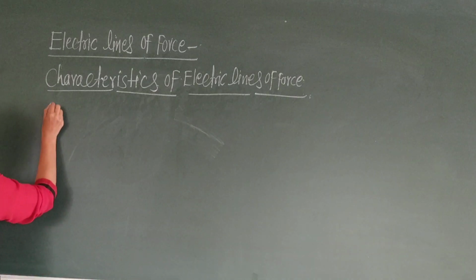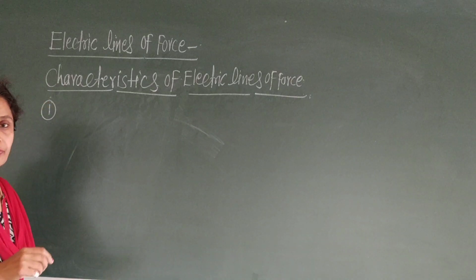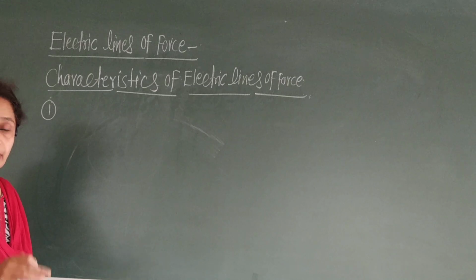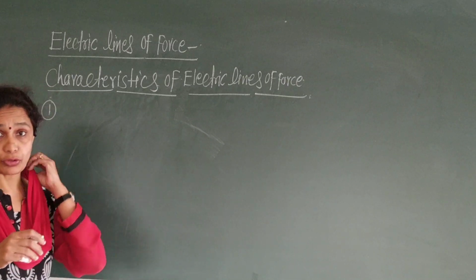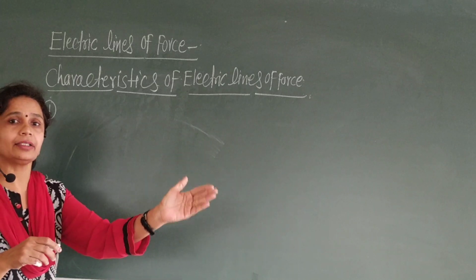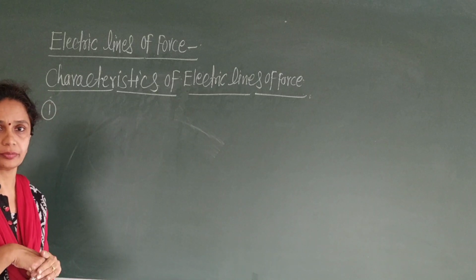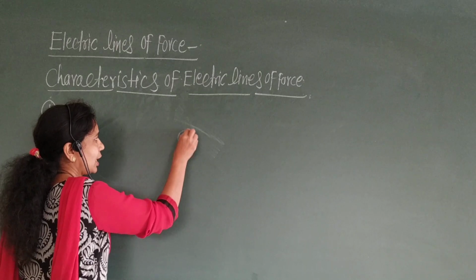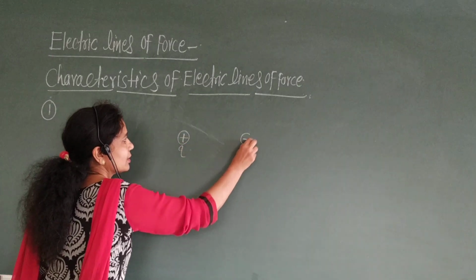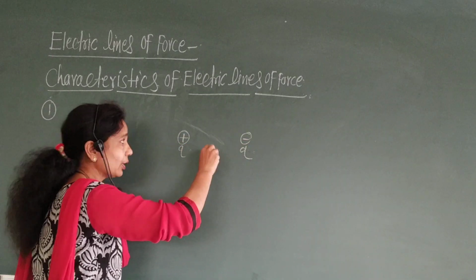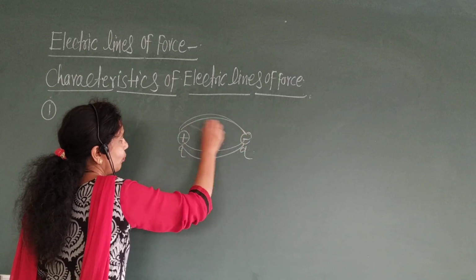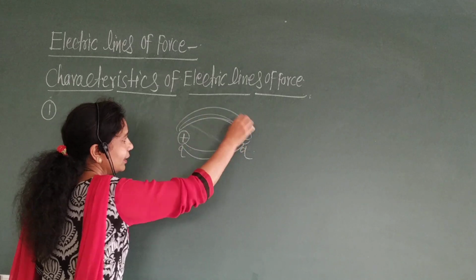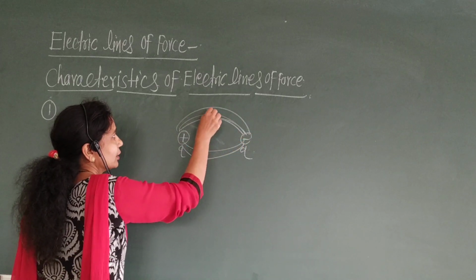First, electric lines of force start from positive charge and end on negative charge. Suppose this is the charge plus Q and this is the charge minus Q. Therefore, electric lines of force start from positive charge and end on negative charge like this.